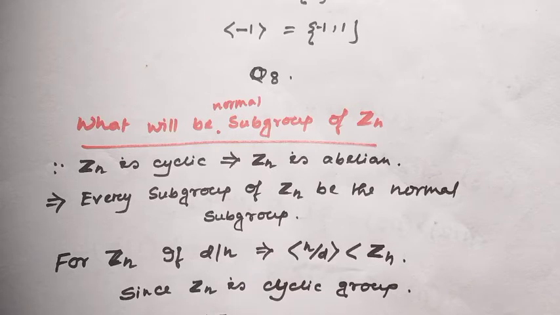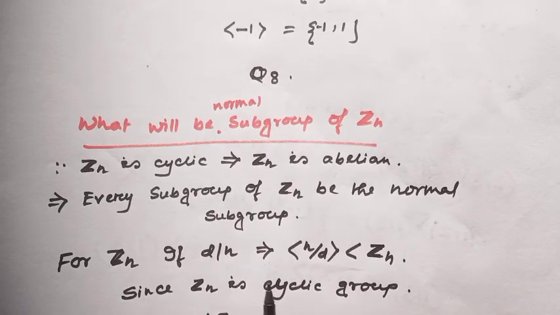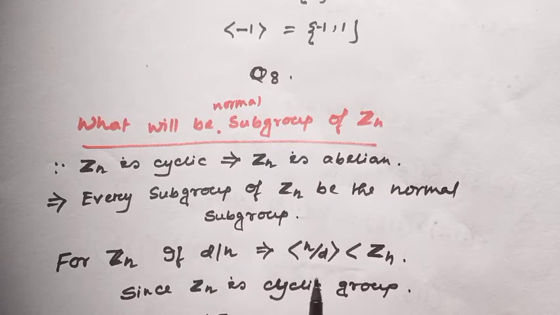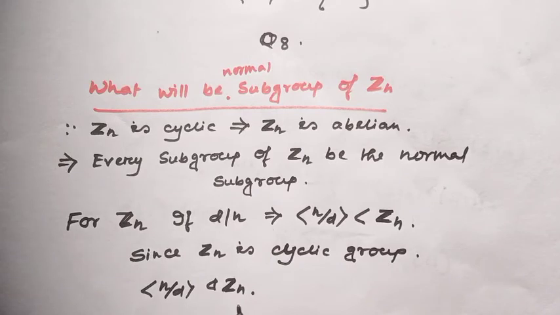How do subgroups look? Just remember the finite cyclic group theorem. If D divides N, then the subgroup looks like the cyclic subgroup generated by N over D. This is a subgroup of Zn, we all know. Since Zn is cyclic, this subgroup will also be a normal subgroup. This is very important.